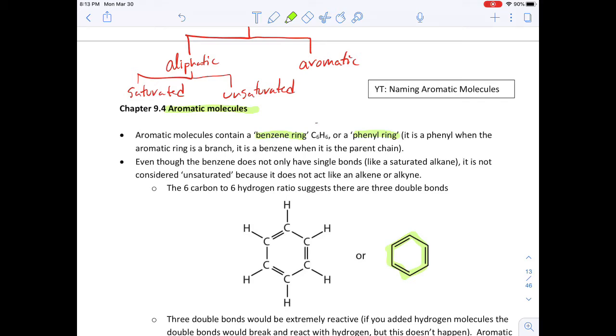Benzene doesn't actually really have alternating double and single bonds. So some people try to explain that like if we had the double bonds here, it's like it's switching back and forth between that and this instantaneously.